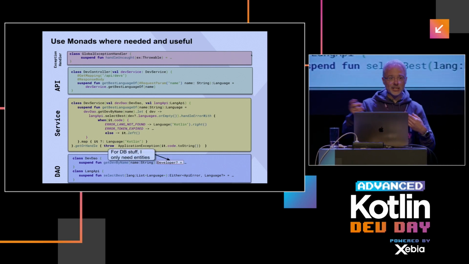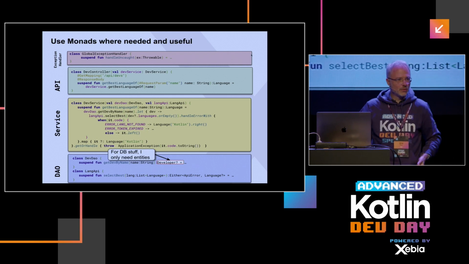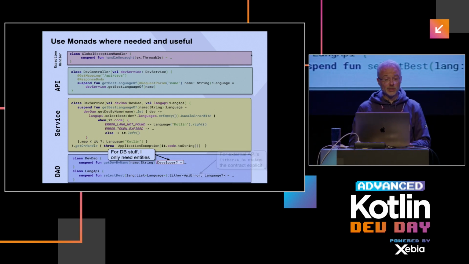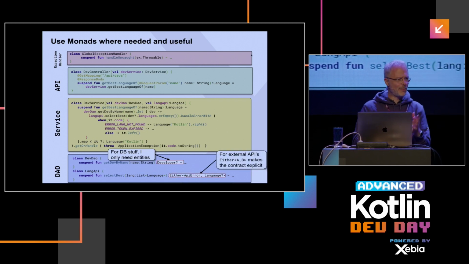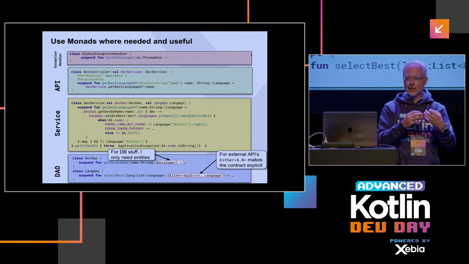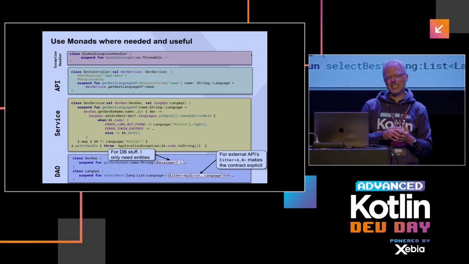So for instance, for database stuff, why do you need a monad? When there is something wrong, throw, and your user gets told something is wrong. However, for instance, for API calls, I, by the way, wouldn't use Result. I've looked at Result many times, but dealing with exceptions as exceptional cases in results is not very great.